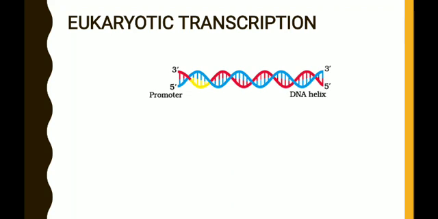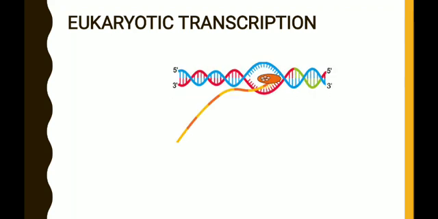Now the first step in the eukaryotic transcription is initiation. During the initiation, the enzyme RNA polymerase, particularly RNA polymerase 2, on which we are mainly focusing in this chapter, binds to the promoter with the help of initiation factors. The RNA polymerase enzyme binds to the promoter, and that breaks the hydrogen bonds present between the strands, and that causes the separation of the parental strands. So this is initiation. Initiation is followed by elongation.